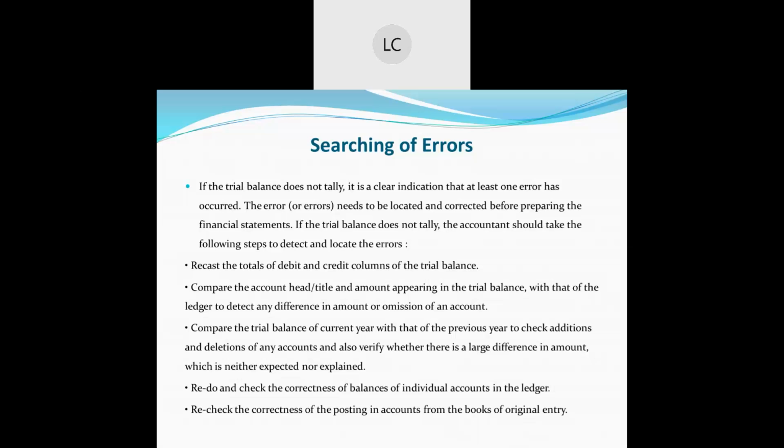Now when you are not getting any errors from the ledger accounts, then you are going to see the journal entries which have been posted to the ledger accounts. That has to be known first. See, when you can't find the error in the ledger accounts, then the posting which you have made of the journal entries to the ledger, you have to check that out.